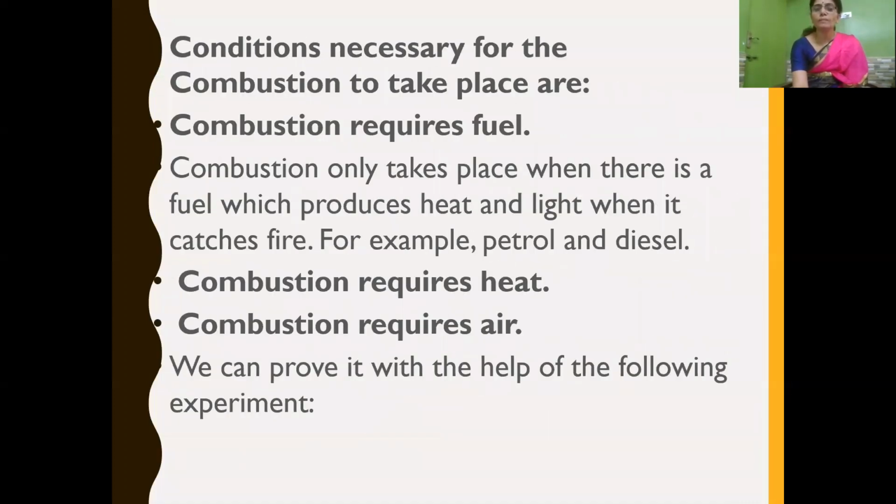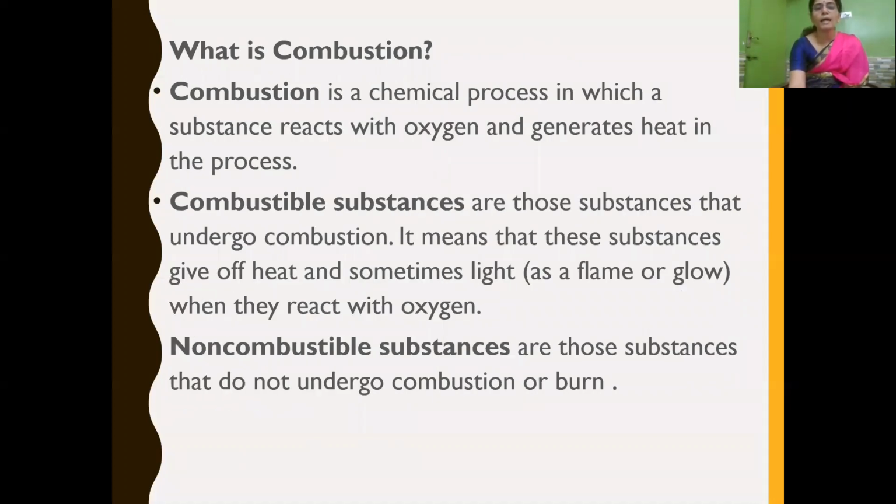So this way we can classify combustible and non-combustible. So children, till now we have learnt about what is combustion. Combustion is a chemical process in which a substance reacts with oxygen and generates heat. What are combustible substances? Combustible substances are those substances that undergo combustion.